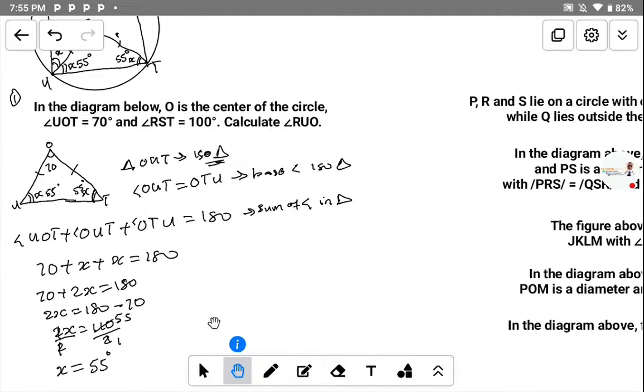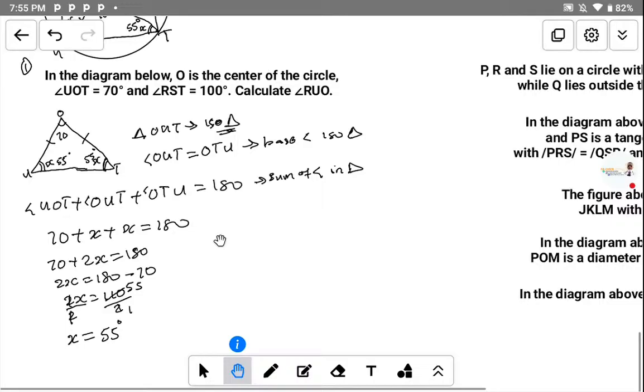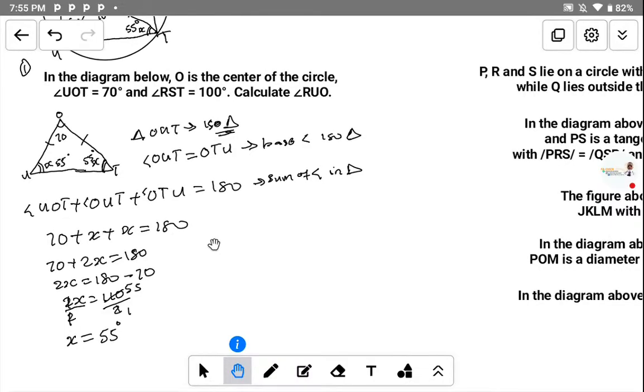So let's move to the next step. Let me give the solution to this question. In the absence of any question, we can move to the next step.